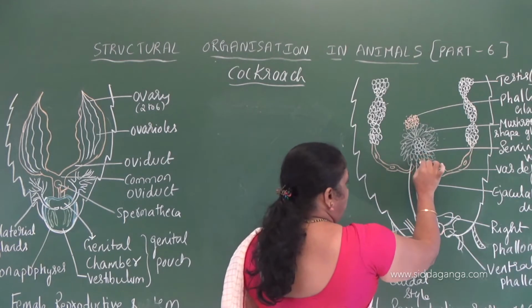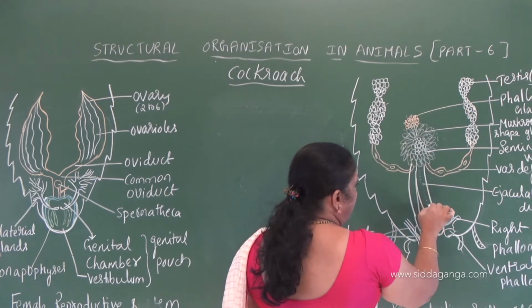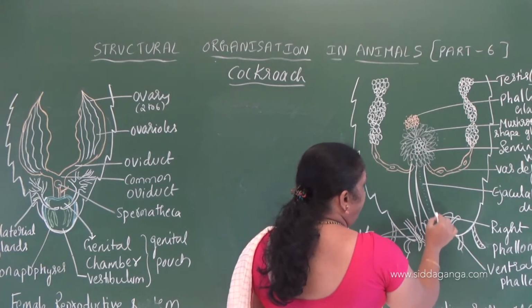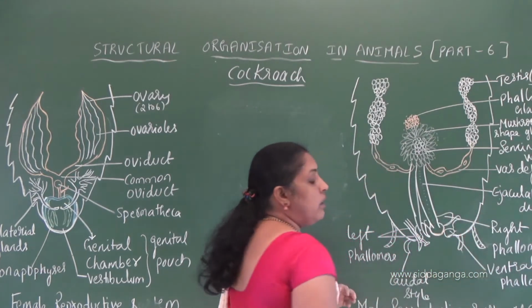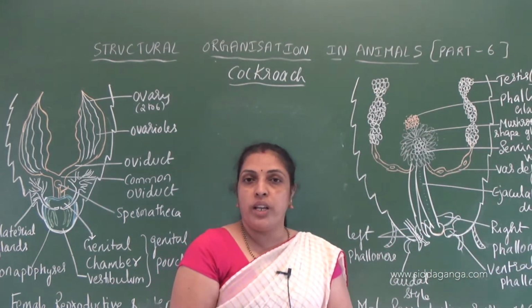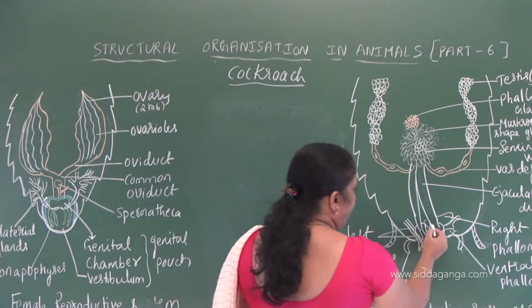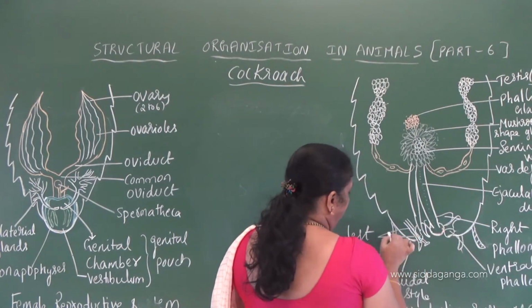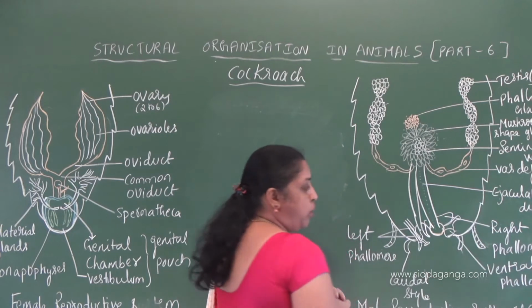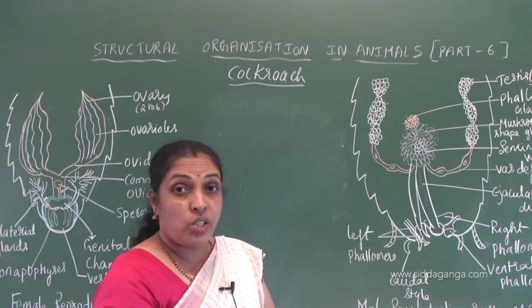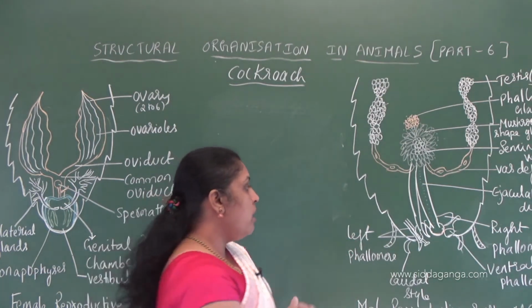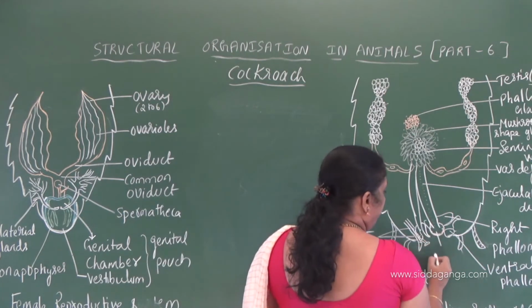During copulation, they are released through the male gonopore through the ejaculatory duct. This is the male gonopore, surrounded by left and right phallomeres, which are also called external genitalia of male.